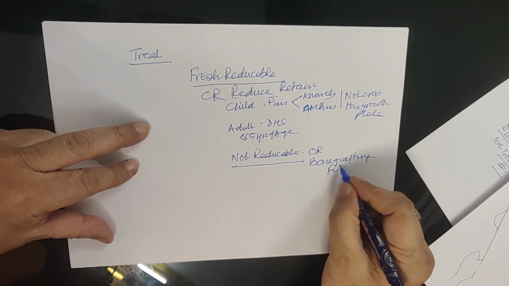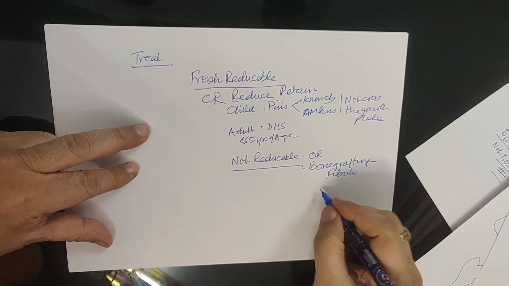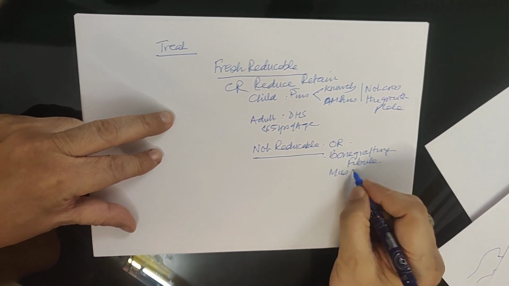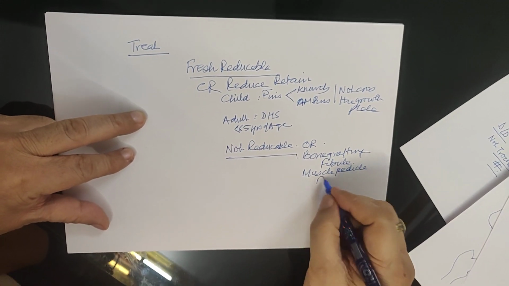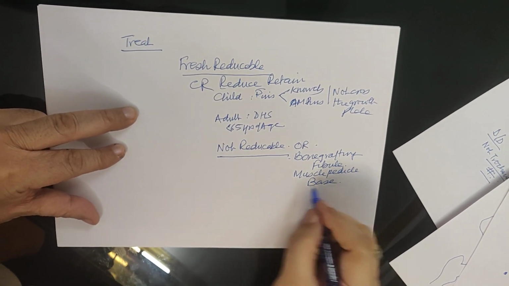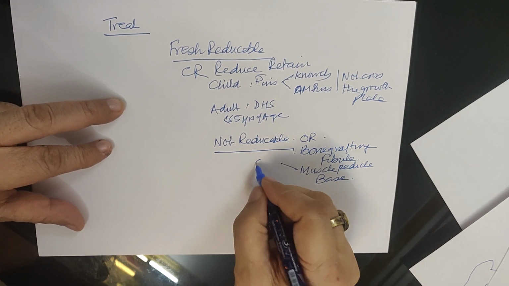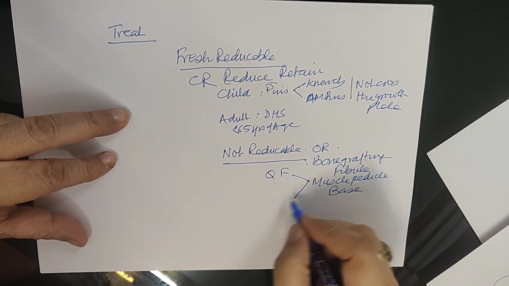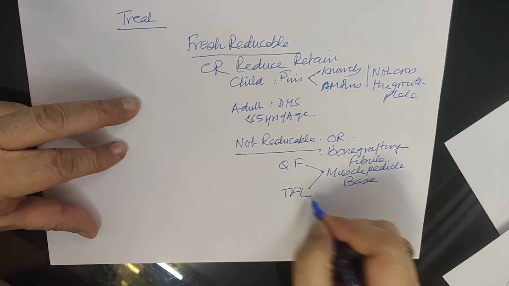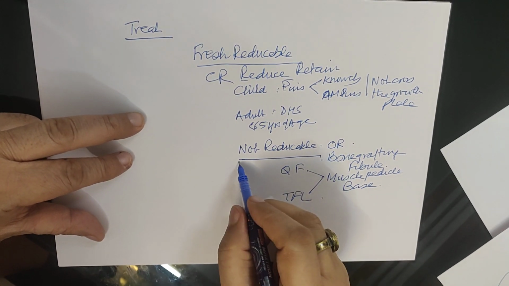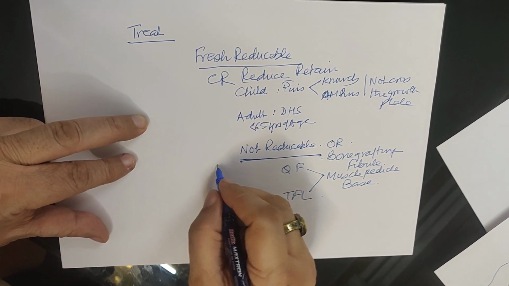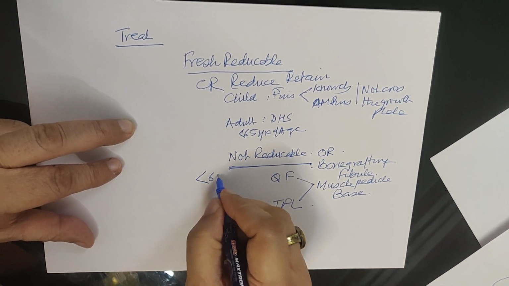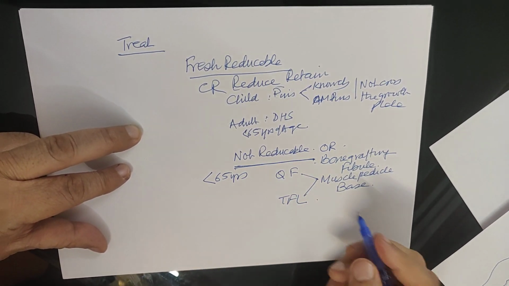This bone graft can be fibula or a muscle pedicle based bone graft, and there are two muscles which you can use, the quadratus femoris or tensor fascia lata, if of course the age is less than 65 years.